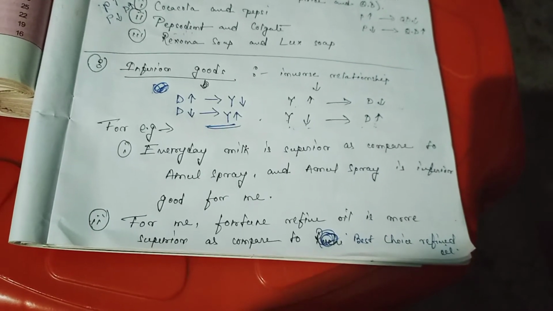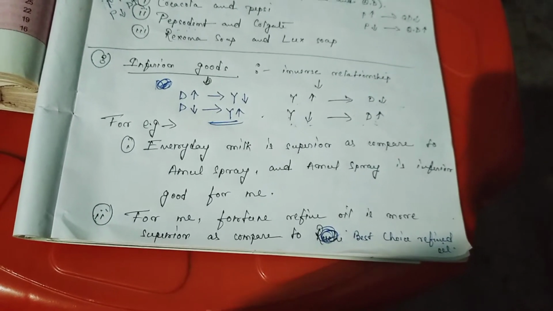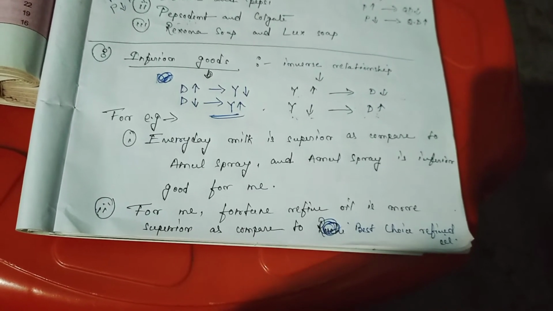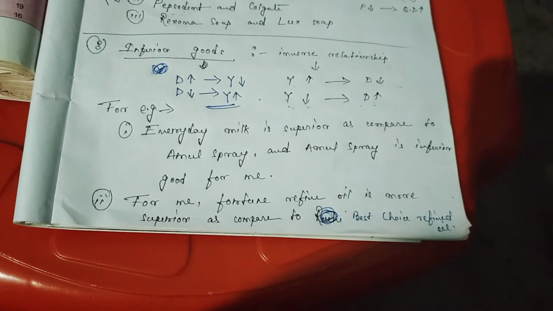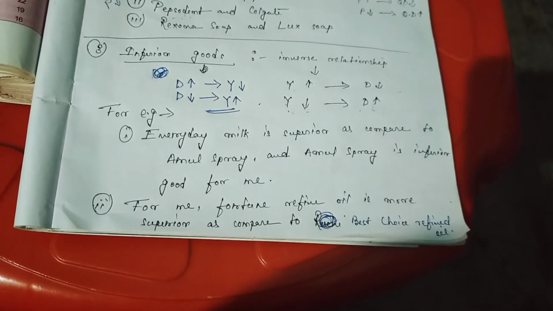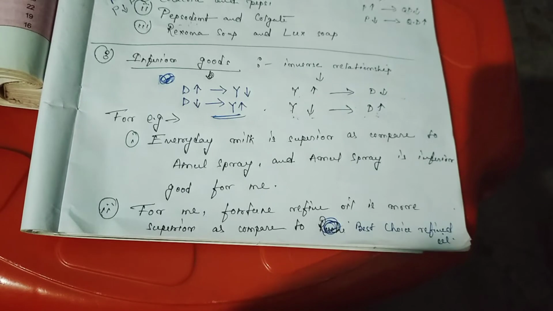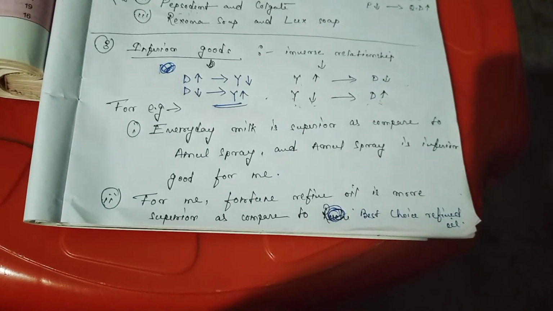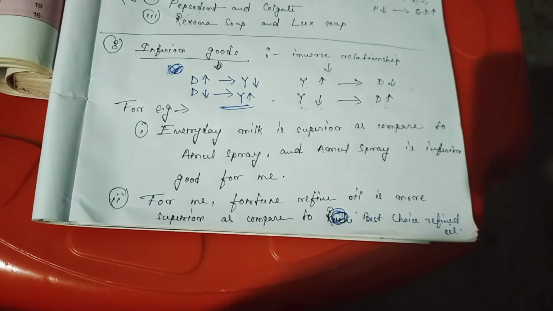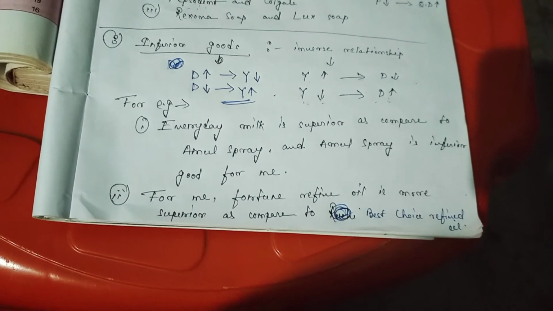Okay, just keep one thing in your mind, that inferior goods are also different for the different sections of the society. Okay, for the poorer section, inferior goods are different, and for the richer sections of the society, it is different. So inferior goods actually vary from individual to individual, from person to person, as it depends on their choice.